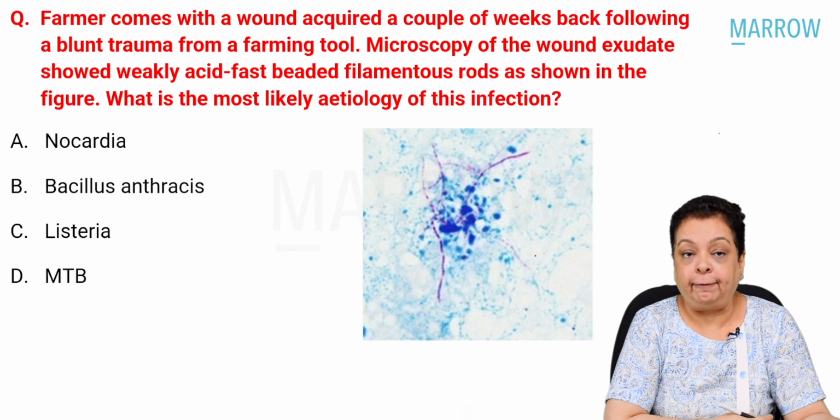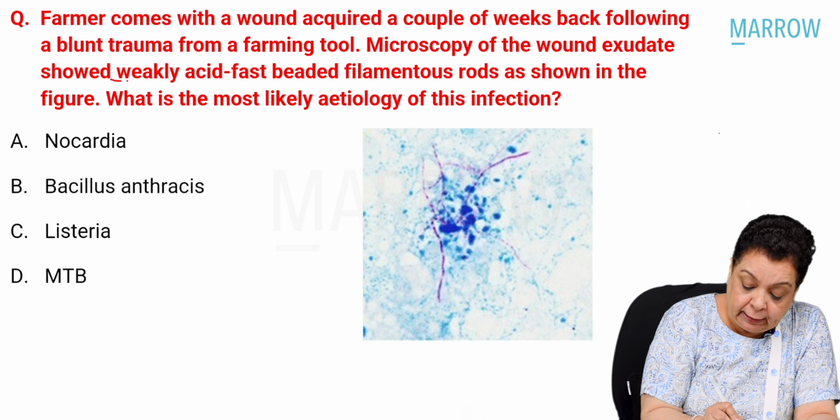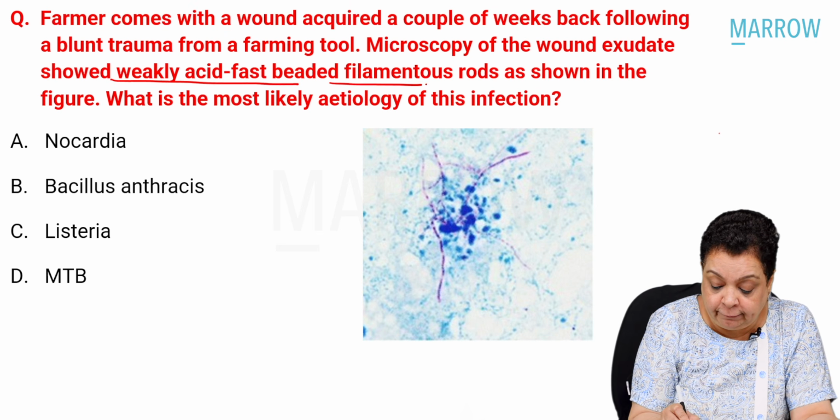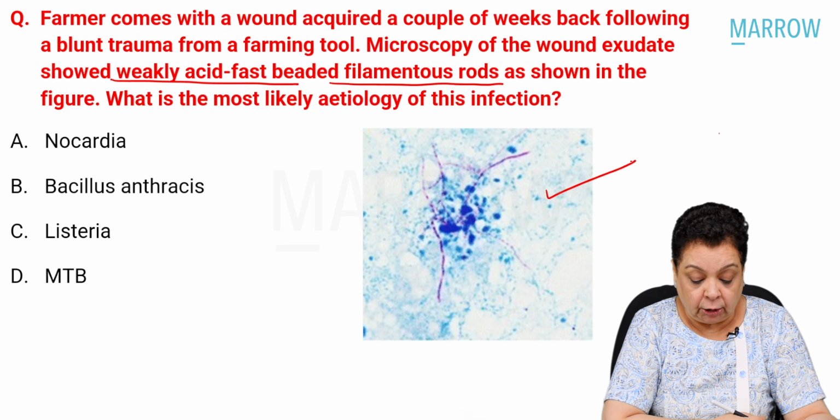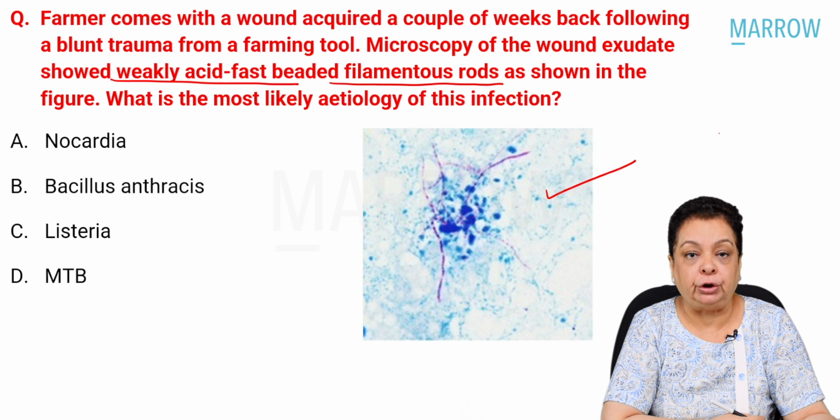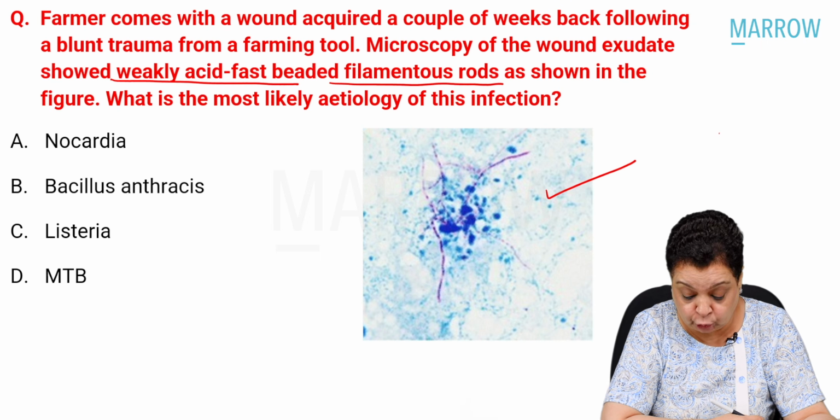Moving on, a farmer comes with a wound acquired a couple of weeks back following a blunt trauma from a farming tool. Microscopy of the wound exudate showed weakly acid-fast beaded filamentous rods as shown in this figure. What is the most likely etiology of this infection? Nocardia, Bacillus anthracis, Listeria, and Mycobacterium tuberculosis.